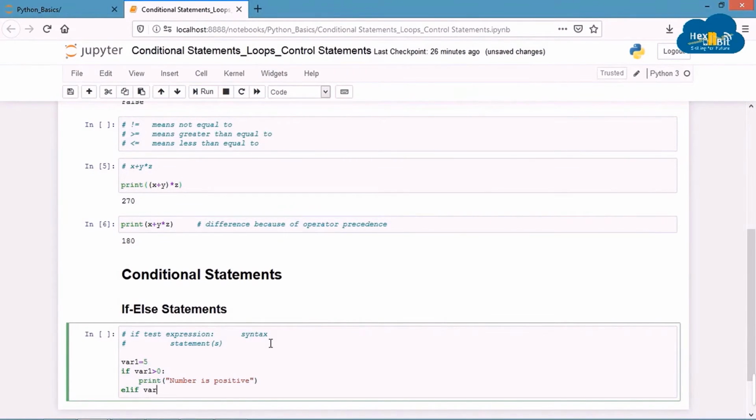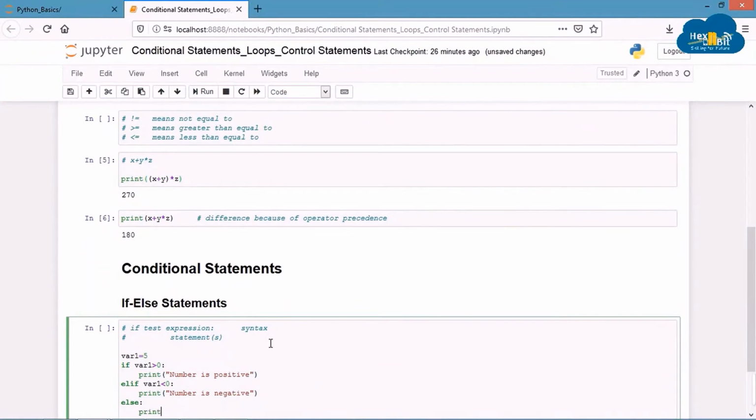elif var1 less than 0 colon, indent, print number is negative, else colon, indent, print number is 0.